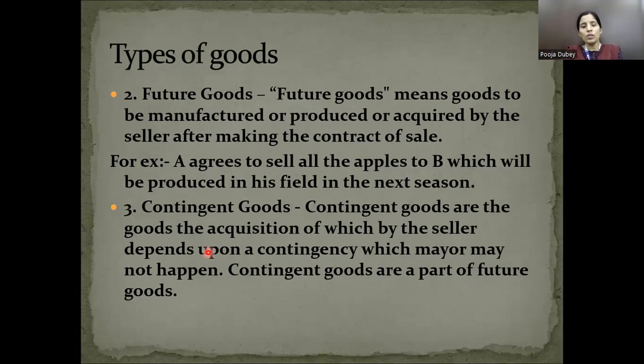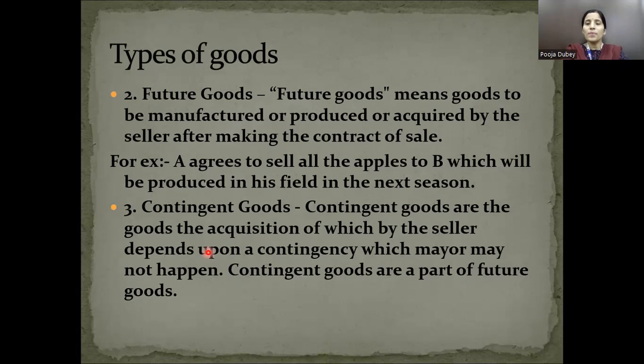If you are going to deal with someone to purchase eggs daily, the acquisition of the eggs will depend on certain contingencies. It may or may not happen. In that case, you cannot sue the party, reason being that this is beyond the control of the seller or the other party in the process.